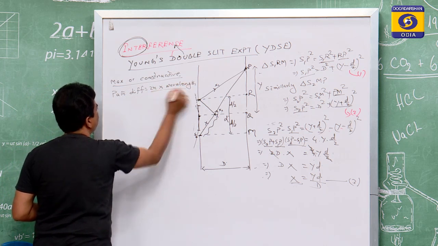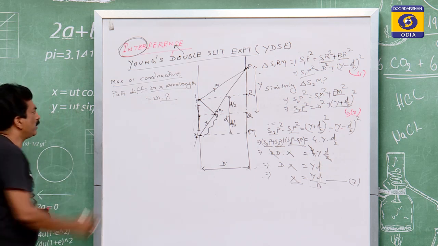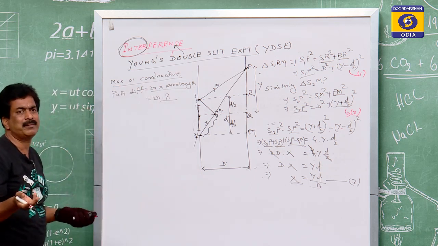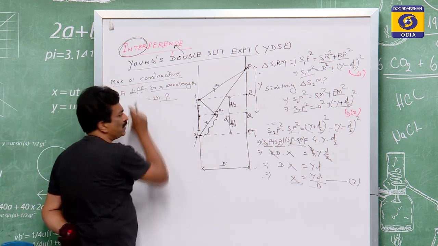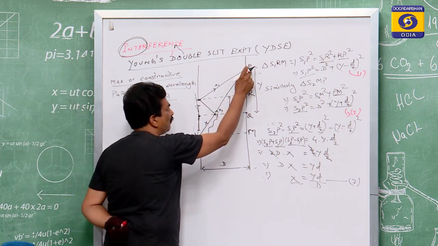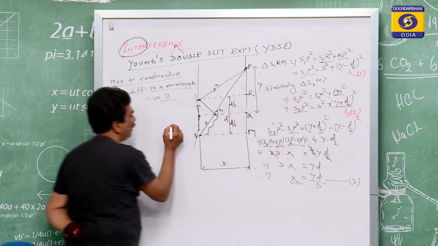The path difference will be the even multiples of the wavelength for the maximum case. Because the question will come, sir, how that will be the even multiples of 1. You know in 11th class, the maximum means the resultant amplitude is maximum. If two waves are interfering at a point, they have their amplitudes as we have written earlier.